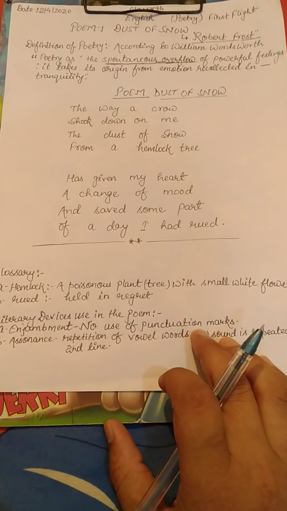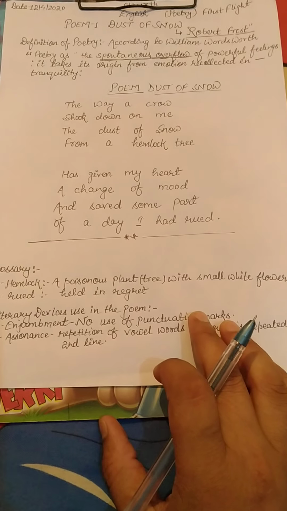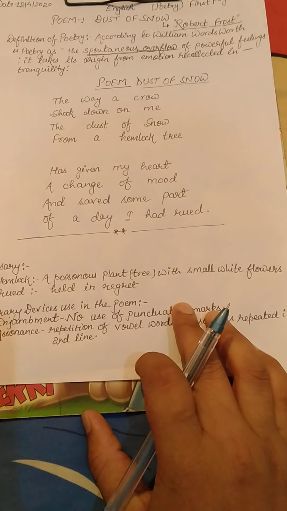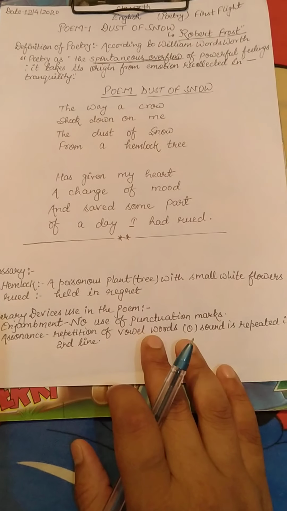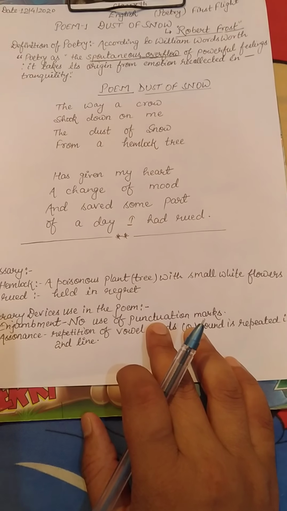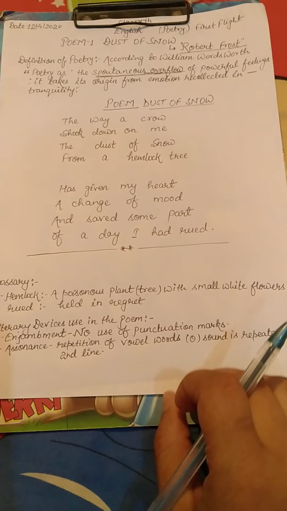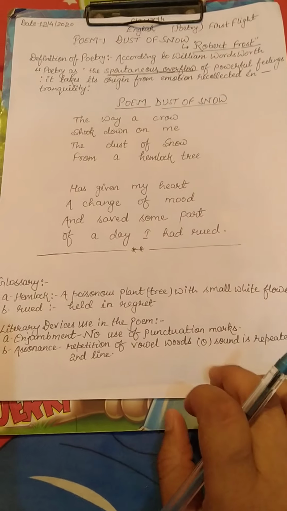The way a crow shook down on me the dust of snow from a hemlock tree. This is the first stanza of the poem, and these 4 lines have deeper meaning.